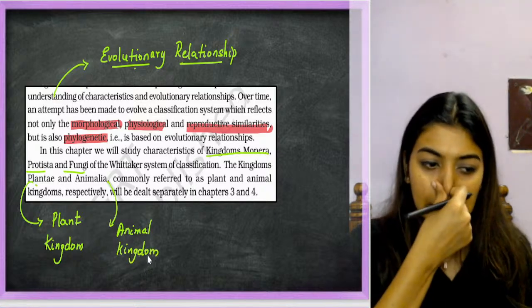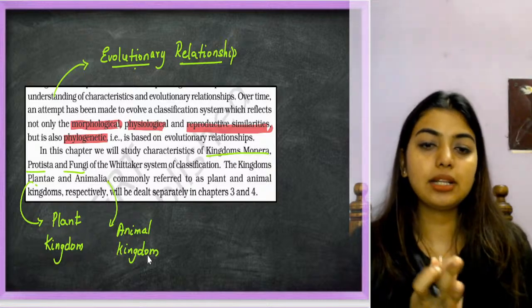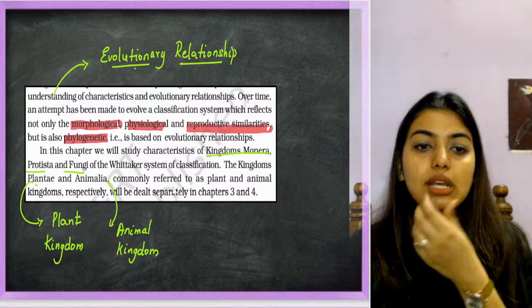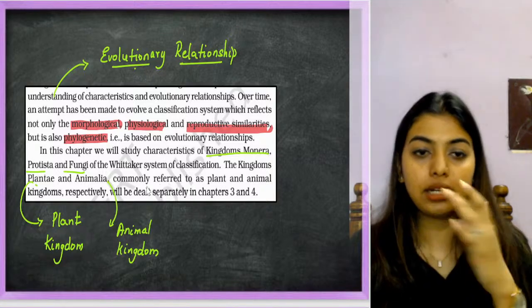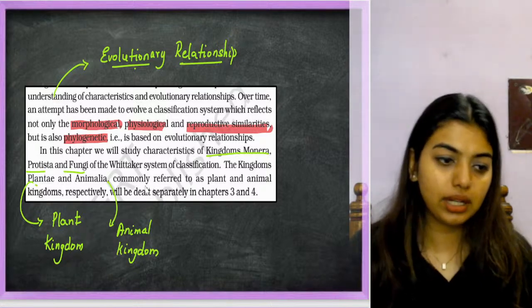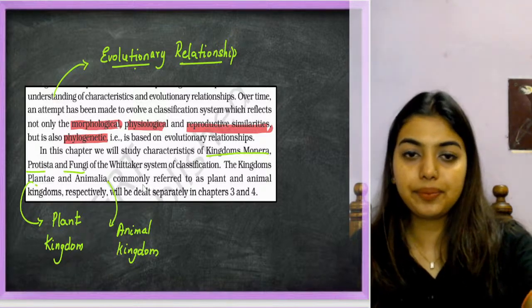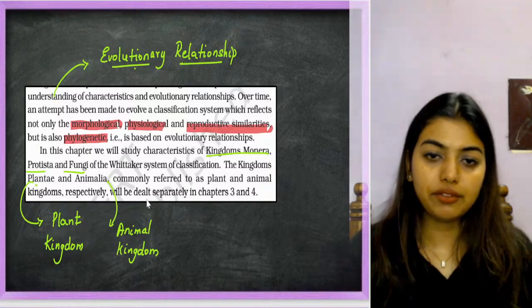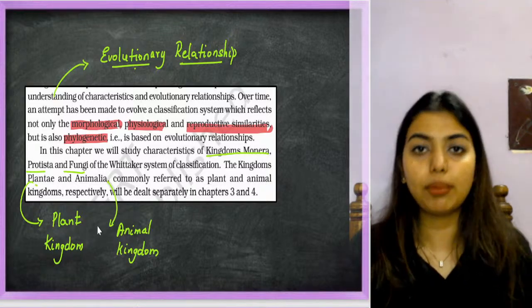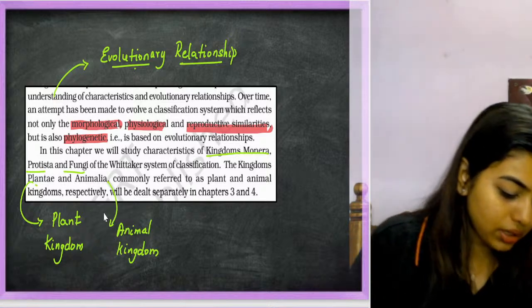Plant kingdom and animal kingdom will be dealt with separately in chapters 3 and 4, where you have to study more about it. Clear?